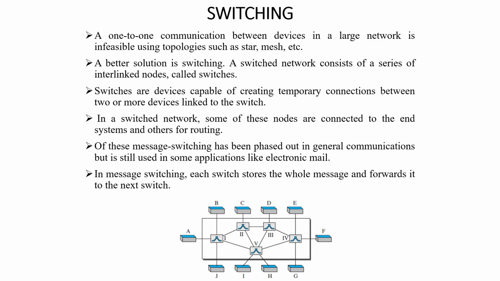Switching is one-to-one communication between the devices in a large network, which is infeasible using topologies such as star, mesh, etc. A switched network consists of a series of interlinked nodes called switches. Switches are devices capable of creating temporary connection between two or more devices linked to a switch. In a switched network, some of these nodes are connected to the end system and others for routing.